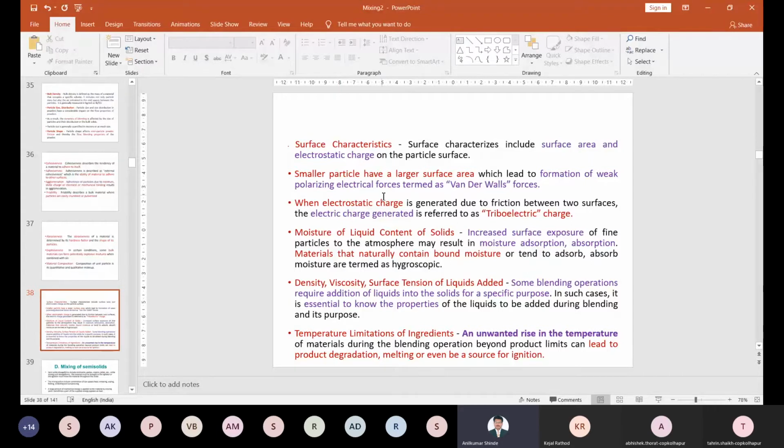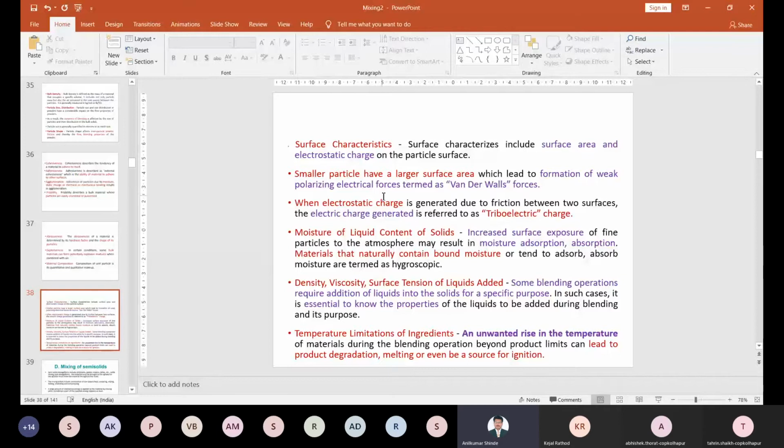Then smaller particle size always gives larger surface area, and this forms weak polarizing electrical forces in between. Understand it. Due to this larger surface area, weak polarizing electric forces are formed, and these forces are called van der Waals forces. Due to that, if some particles are smaller and some are larger, it creates a problem and affects the mixing.